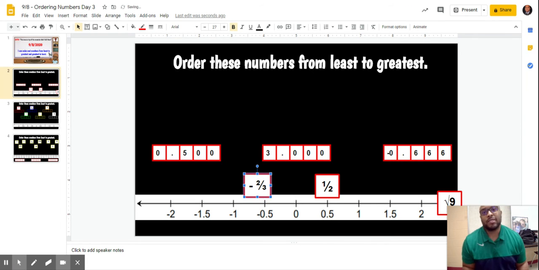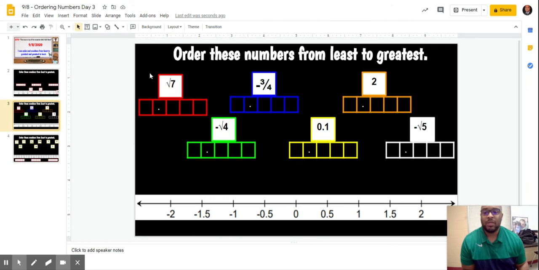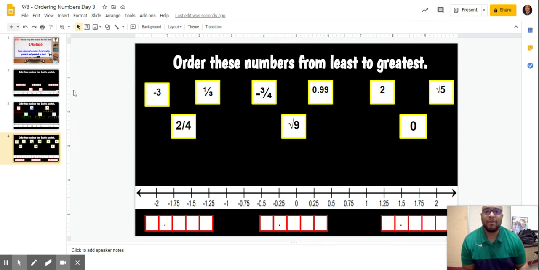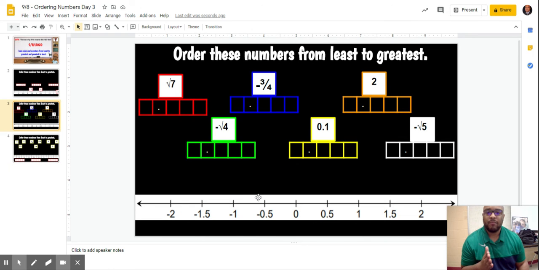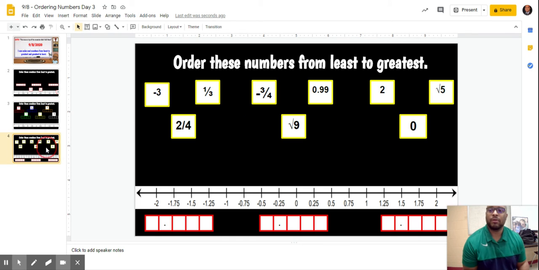That is your task for today. However, you have more challenging numbers and more numbers to work with. Here on slide 3, you'll see that you have 6 numbers to place from least to greatest. And on slide 4, you have 9. However, the biggest difference is not only do you have more numbers to place, but the increments have changed. If you look back on slide 3, we go from 0 to a half to 1 to a half to 2, and so on.